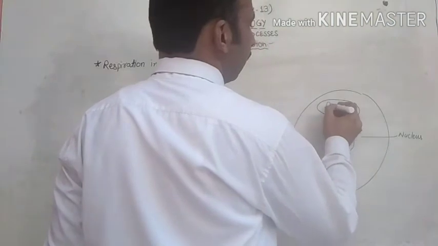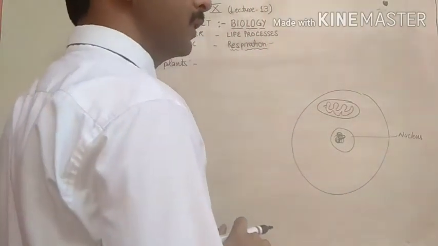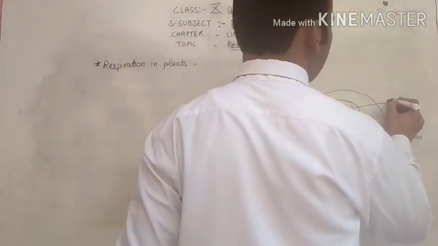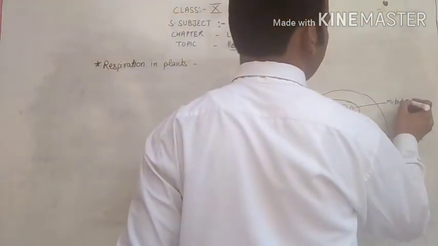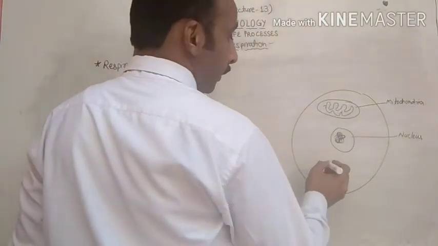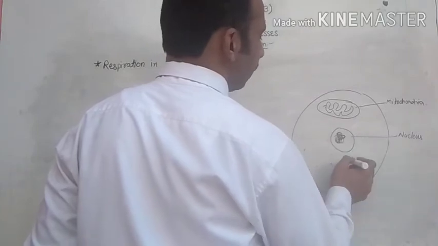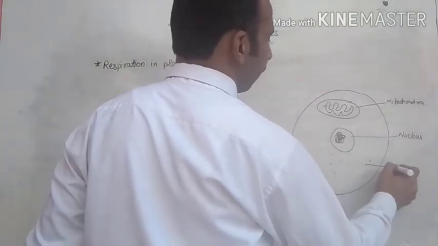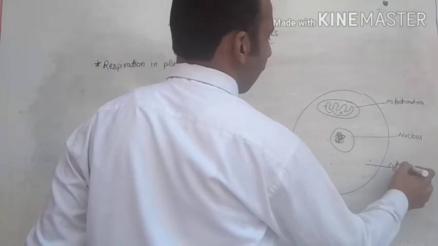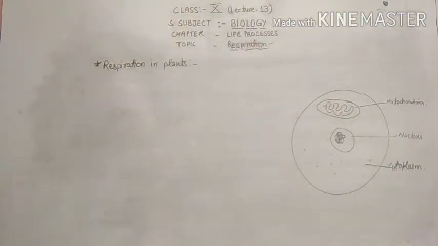This is the mitochondria, which is called the powerhouse of the cell. This is the cytoplasm, the liquid which is filled inside the cell.